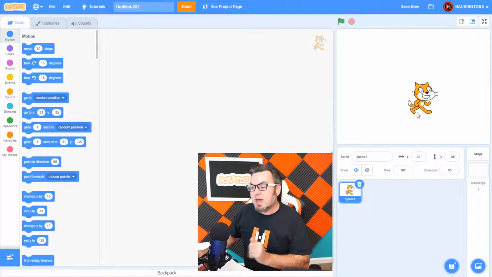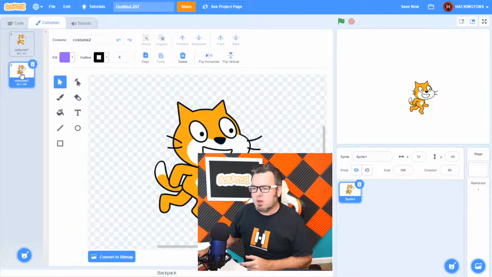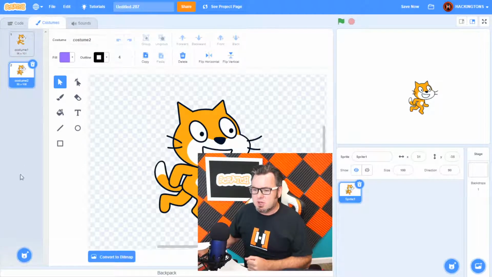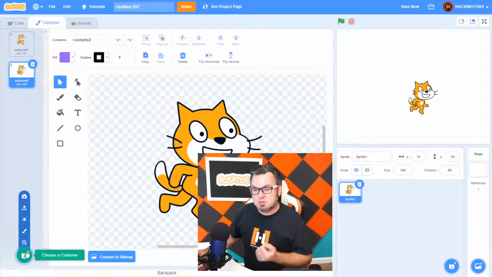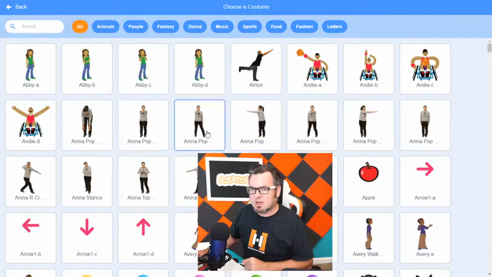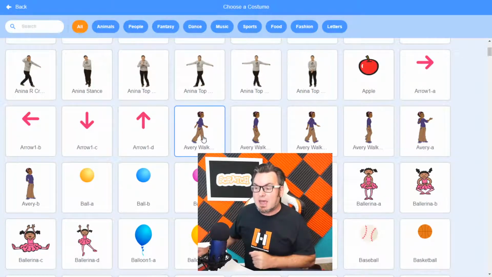The way we do that is we click on the cat, and then we come up to costumes at the top and click on costumes. Oh, well, I don't like any of these costumes. I want to change his costume. So we go to this choose a costume. We click on that, and let's select, well, these are crazy costumes. Costume just means which image is going to show up for that sprite.